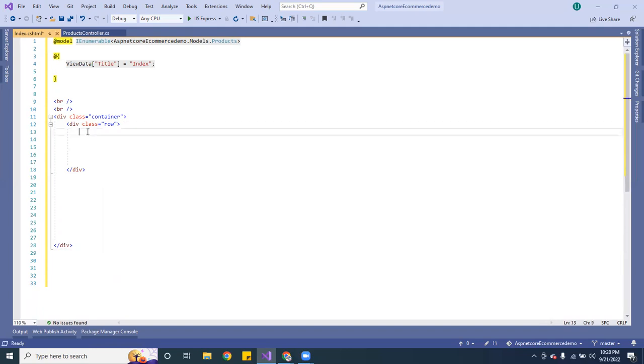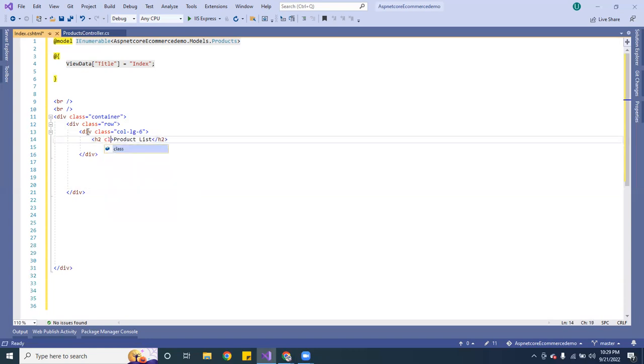So inside that row, I'm going to pass a div with a class of col-lg-6. Inside this here, I'm going to pass an h2, and I'm going to call this one product list.